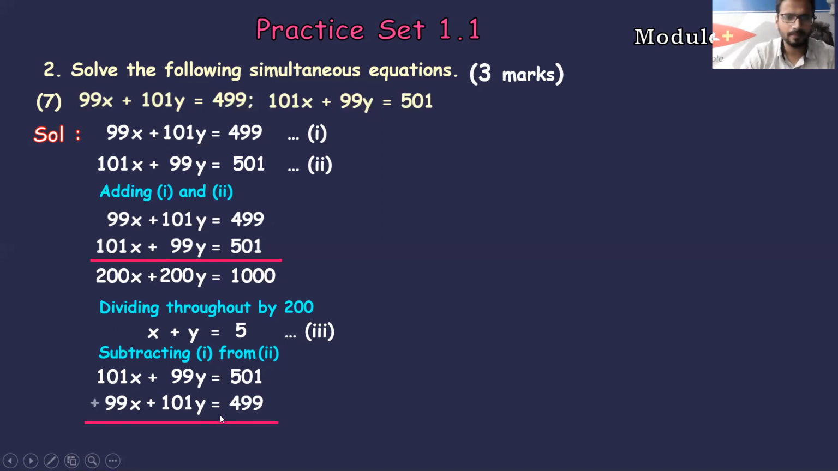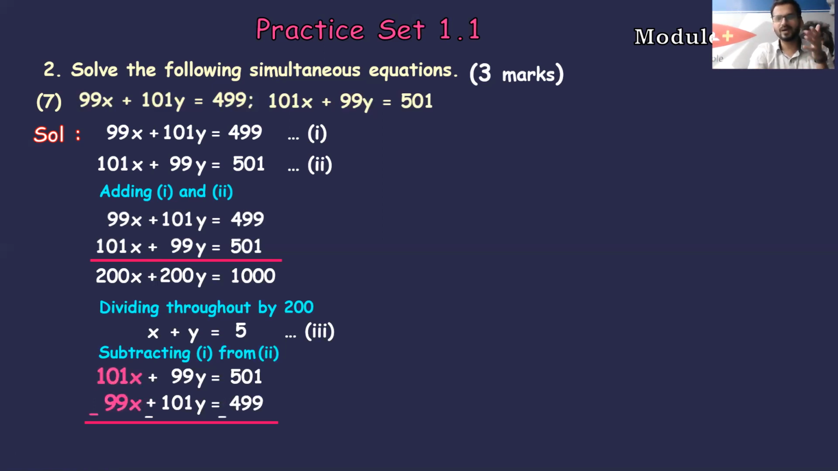Fine. Let us subtract. While subtracting, the signs of the equation written on the below side will get changed. That is, we have to take their opposite signs. Very simple. So plus 99x will become minus 99x. Plus 101x will become minus 101x. And plus 499 will become minus 499, students. Now let us do the subtraction part.